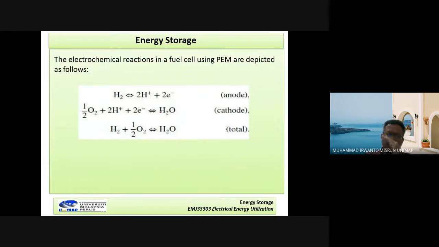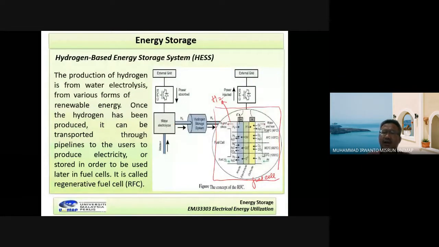H positive goes from the anode to the cathode, and O2 from the cathode combines together with H positive to produce H2O, water. So the result can be written like this: hydrogen plus oxygen will produce water. Meaning in this fuel cell, operation will produce electricity and water. Here, water.